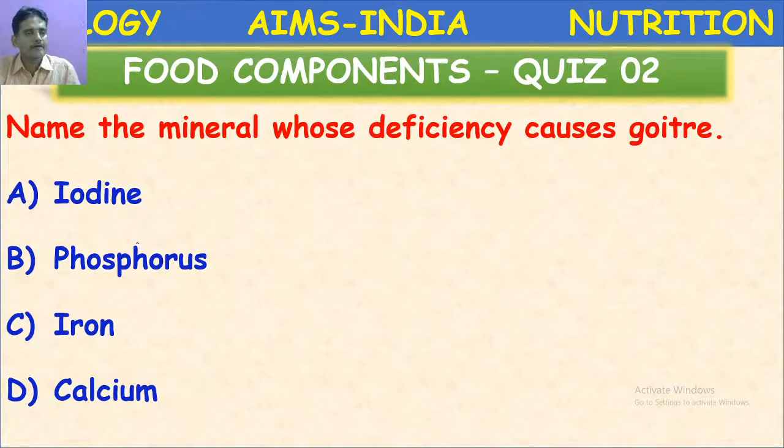Yes. Iodine deficiency causes goiter. What is the symptom of goiter? Enlargement of the thyroid gland in the neck region. So here phosphorus, iron and calcium are not related to goiter. Next question.